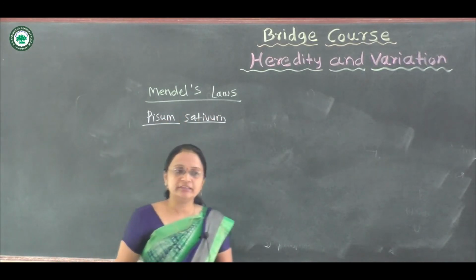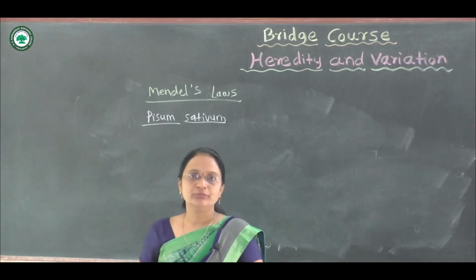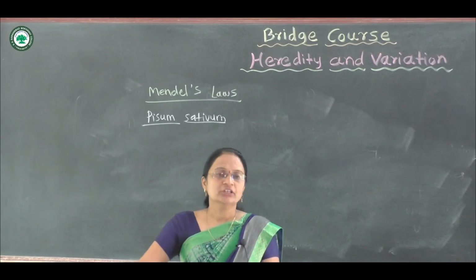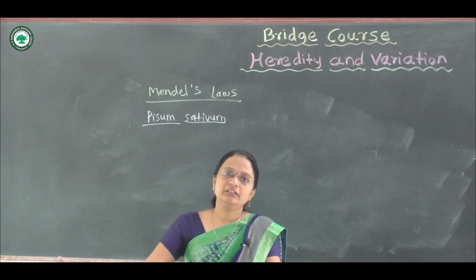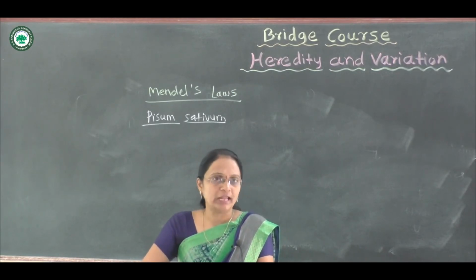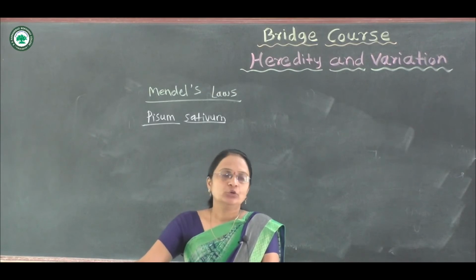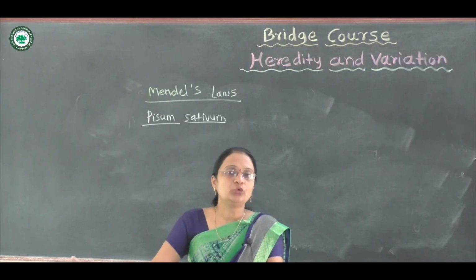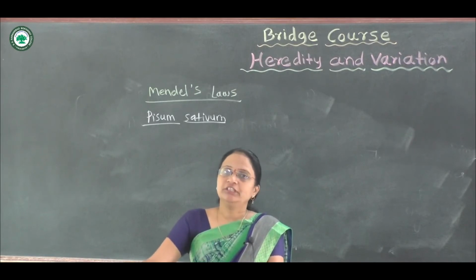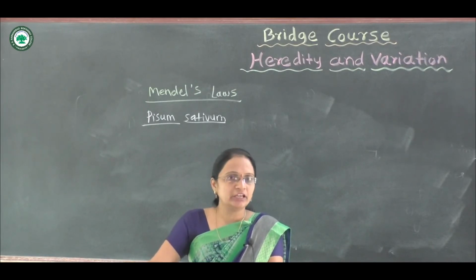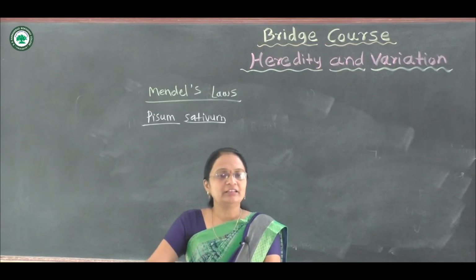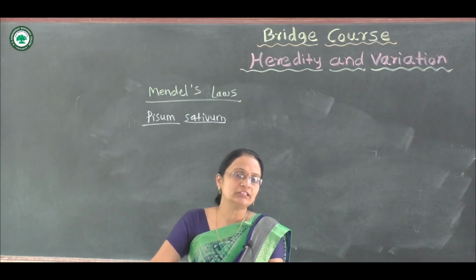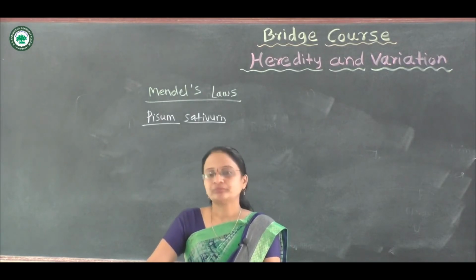The reason why Mendel selected this Pisum sativum plant is that this plant has a very short life cycle, because during 1 year we can produce 3 to 4 generations of this Pisum sativum, and therefore Mendel selected this plant for all the genetic experiments.